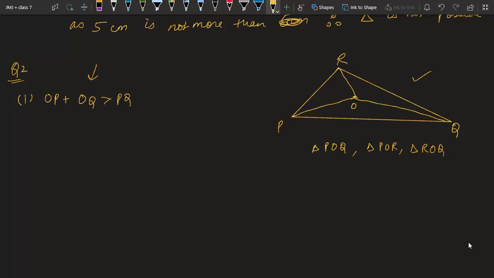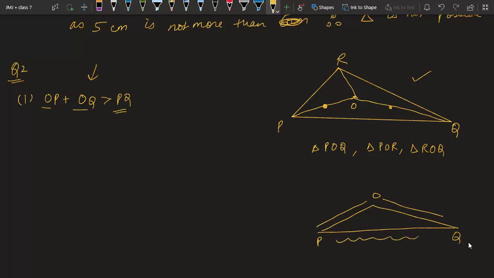If you observe OP and OQ, they are here. We can see in this lower triangle, OP and OQ are coming, O, P, Q. So they are saying OP plus OQ is more than PQ. Class, we have learned this thing: in a triangle, sum of any two sides should be more than the third side.